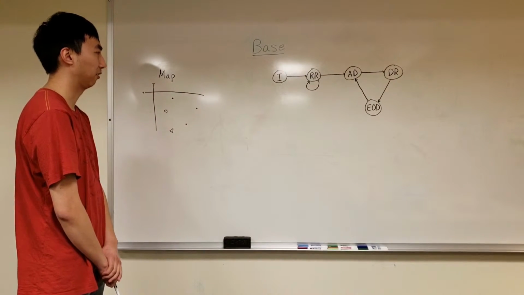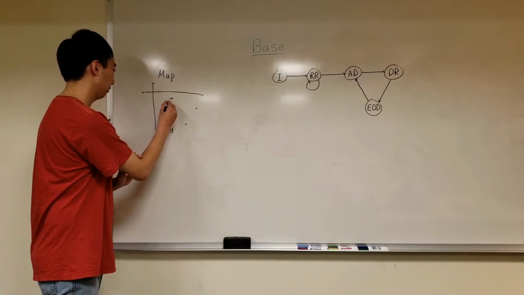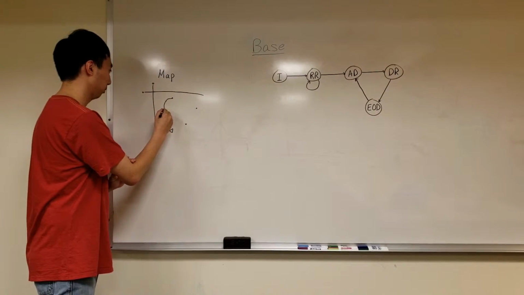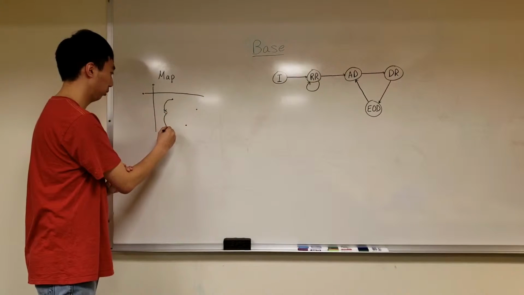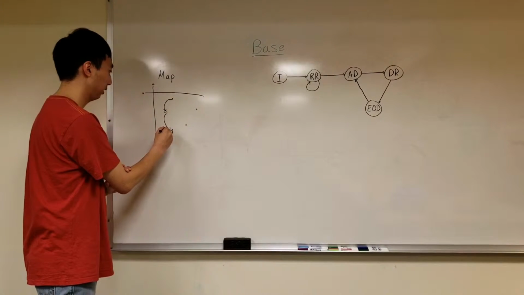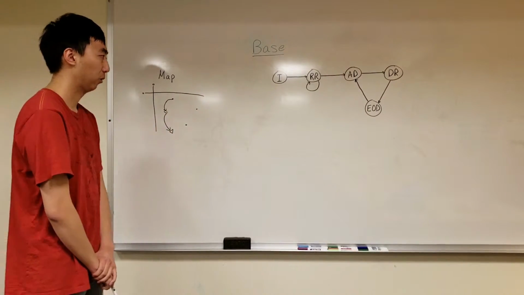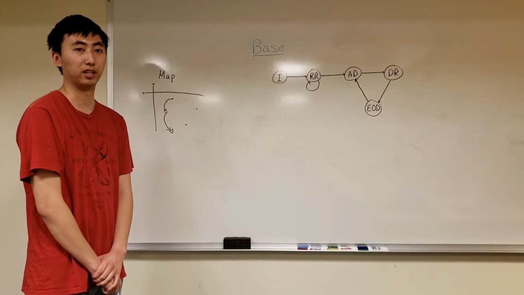So we move on now to driver request, DR. So this driver would set its state to be busy and start driving over to this rider, pick it up, drive to the end location, EOD, which becomes free again. And once the driver is free again, it's available to start serving another rider.